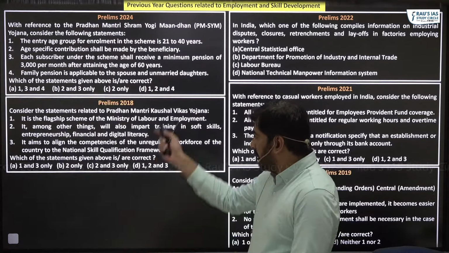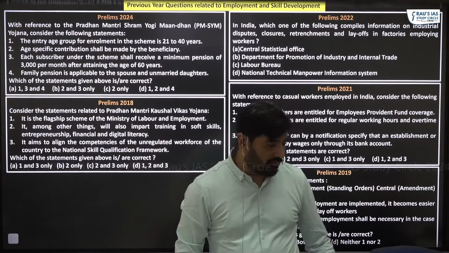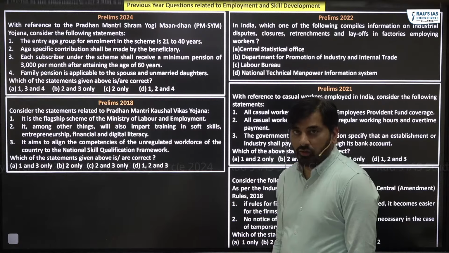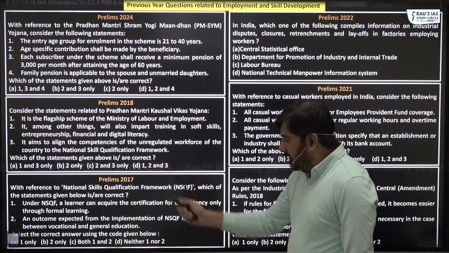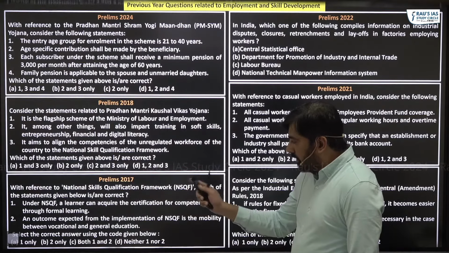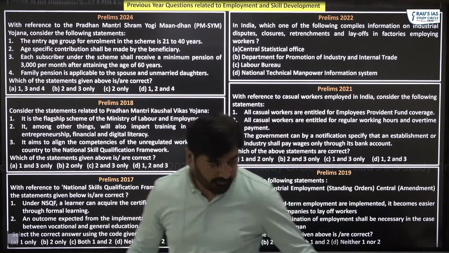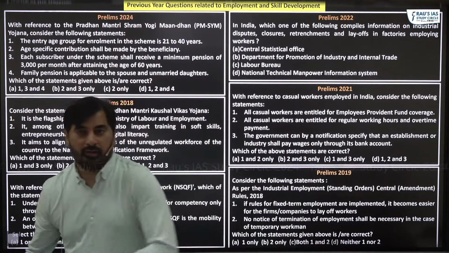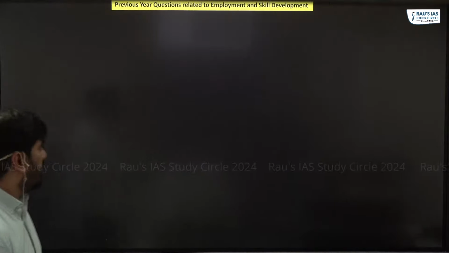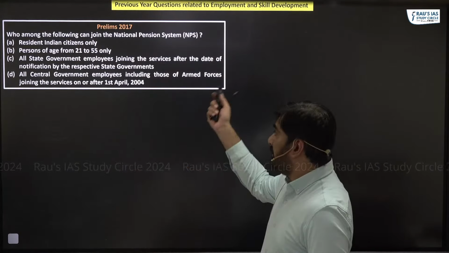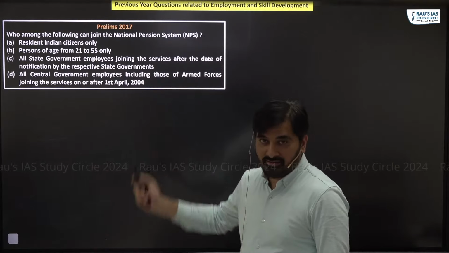Then in 2018, we had a question related to Pradhan Mantri Kaushal Vikas Yojana. In 2017, a question on the National Skill Qualification Framework. In 2017, a question on NPS, the National Pension System.